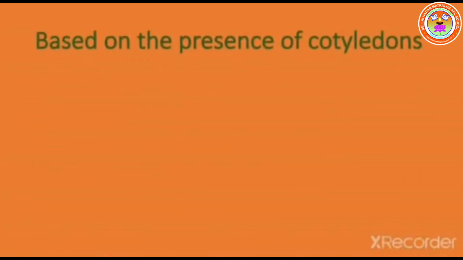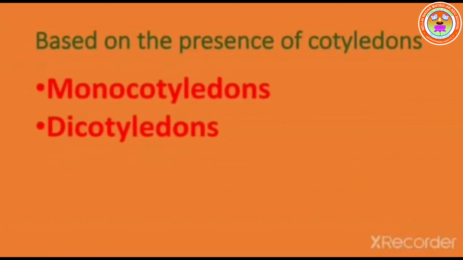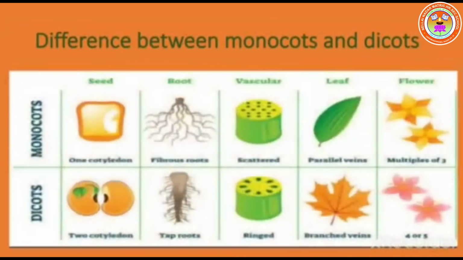Angiosperms are divided into two types based on the presence of cotyledon. They are monocotyledons and dicotyledons. We can see the difference between monocots and dicots. In dicots, the seed will have two cotyledons, but in monocotyledons the seed will have only one cotyledon.